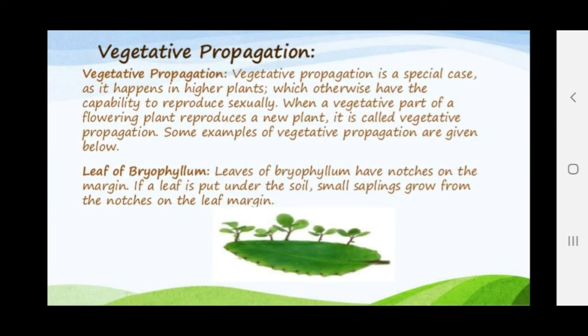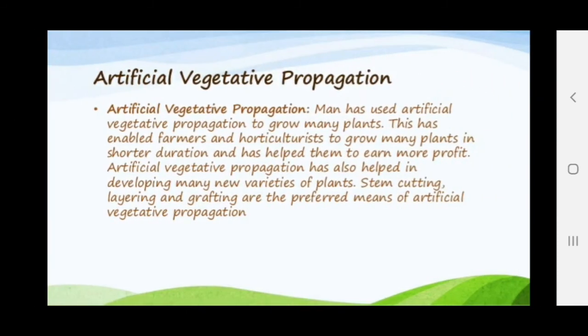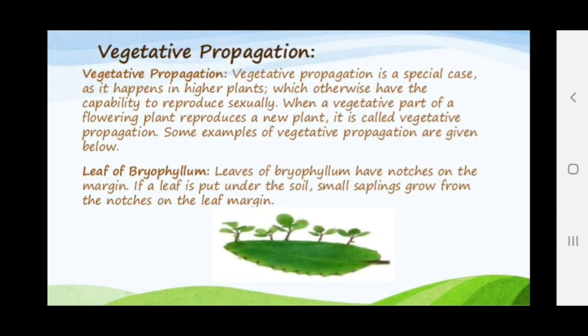Last mode of the asexual reproduction is the vegetative propagation. Vegetative propagation is a special case as it happens in higher plants which otherwise have the capability to reproduce sexually. When a vegetative part of a flowering plant reproduces a new plant, it is called vegetative propagation. Some examples are the leaf of bryophyllum, the tuber of potato, the roots of dahlia. These are some vegetative parts of the plants which reproduce asexually.